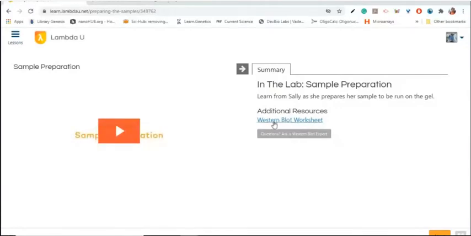protocols, and also you can download your Western blot slides and whatever topic you are currently learning. And the additional resources are literature, review articles, and various things related to your experiment. And also you can ask the question to the Western Blot expert by clicking here.